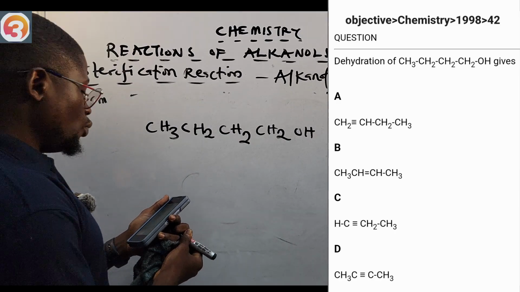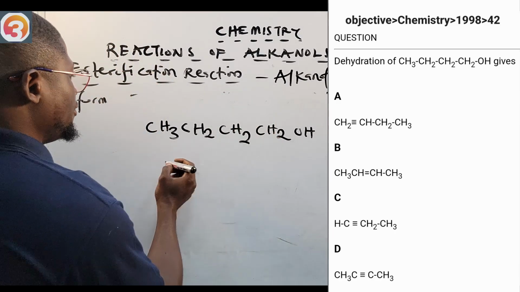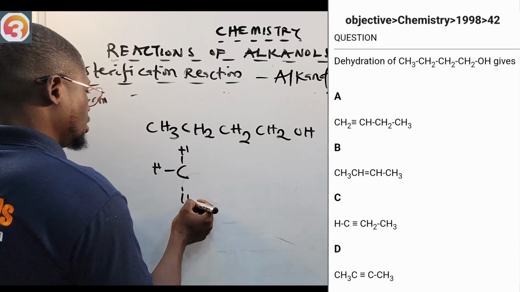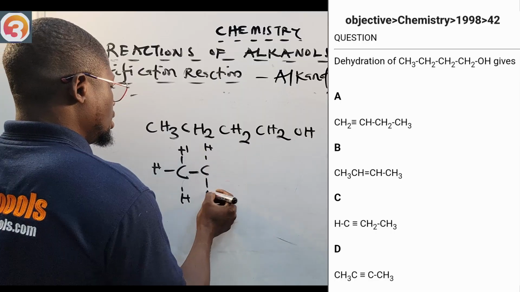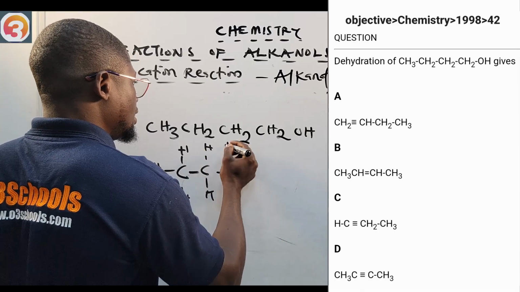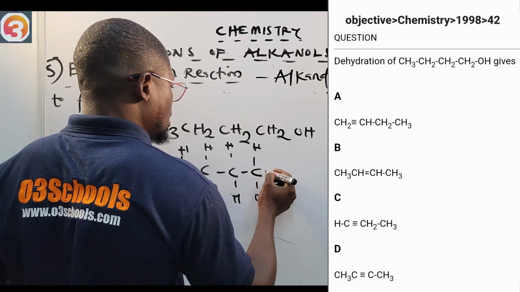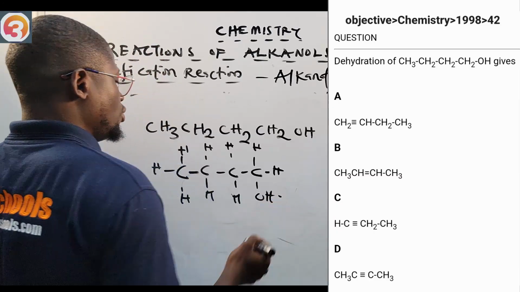All right. So where is the OH located? Okay. So if you want to draw this compound, let us draw it out. Then of course we have our C, H, then our C again, H. So I have our OH somewhere here.